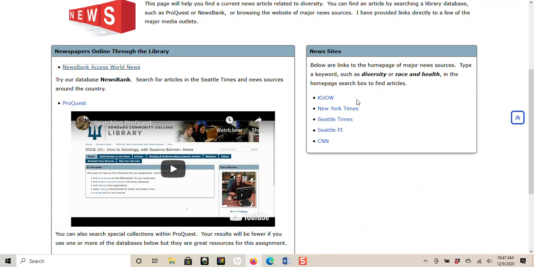And then lastly, I did link up some major news media websites that you could use. And most of these you just kind of go in and do a keyword search within their internal box, and you'll come up with some articles.